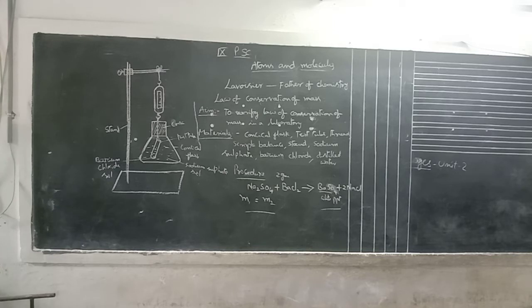Mass is neither created nor destroyed in a chemical reaction. To explain this, the scientist Lavoisier proposed the law of conservation of mass. He experimentally proved that mass is neither created nor destroyed during a chemical reaction.